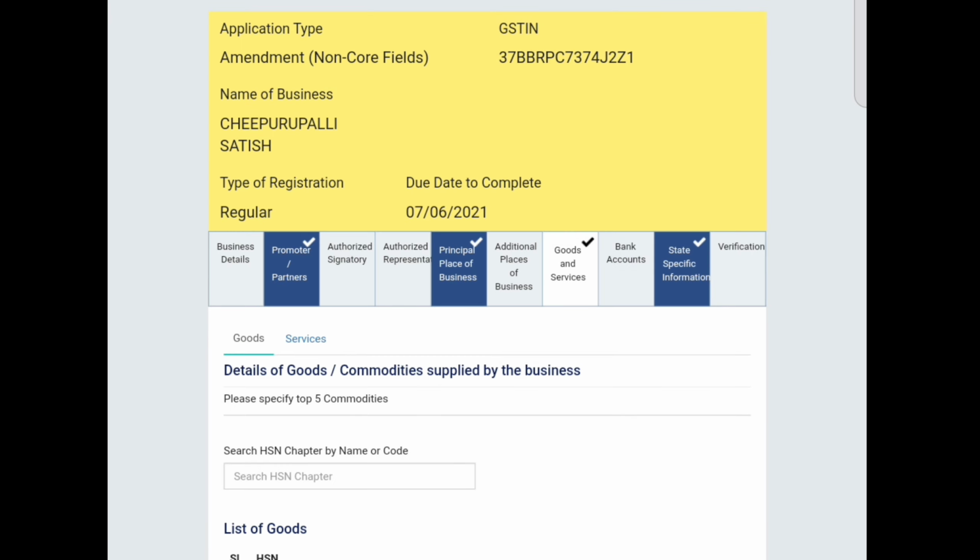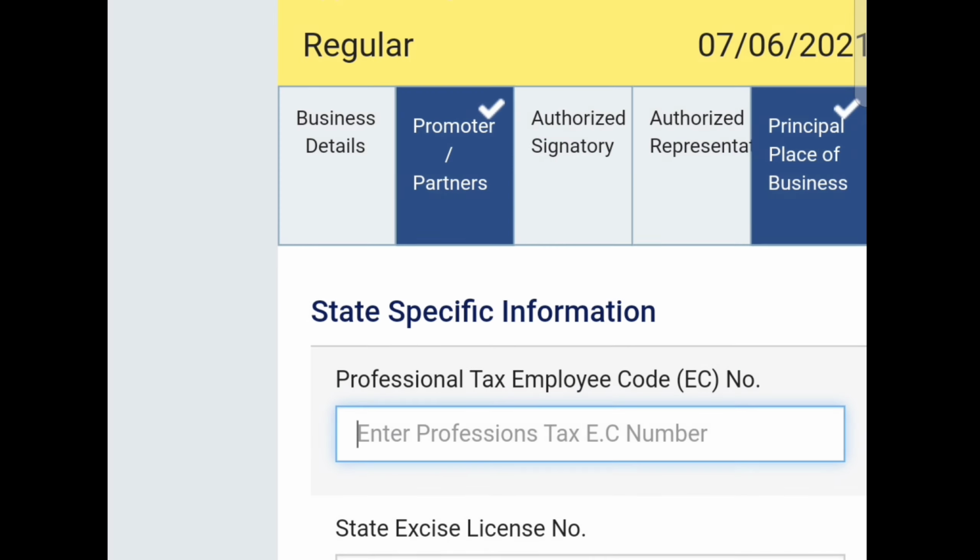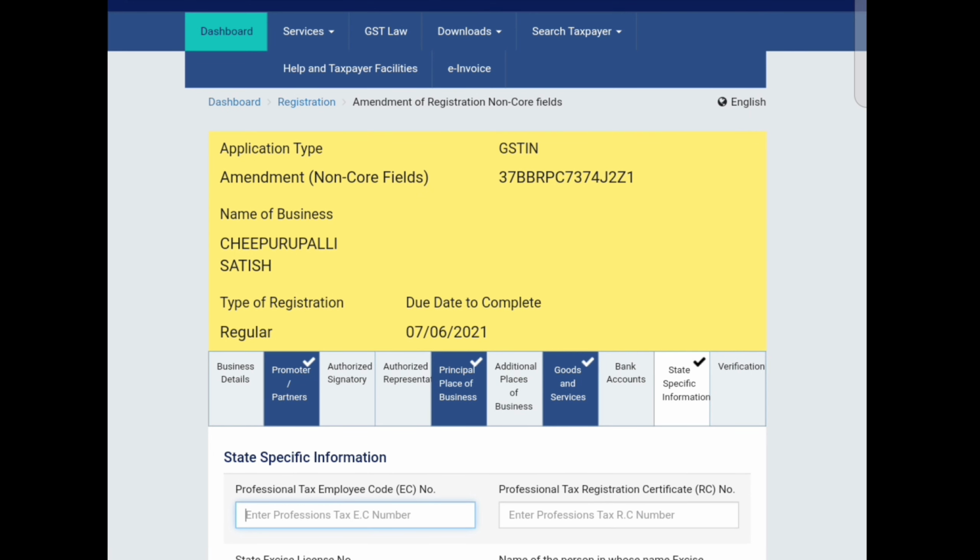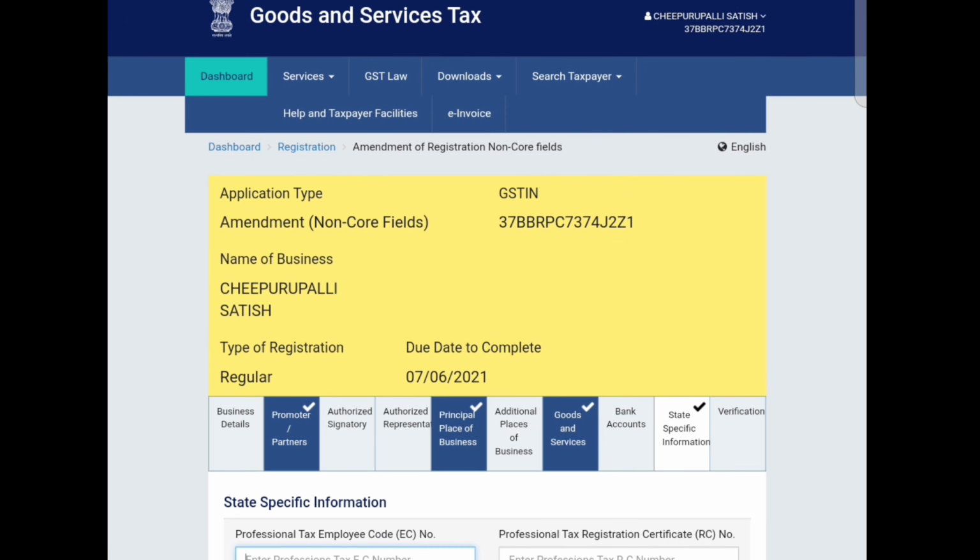And if you want to delete, you can delete these HSN codes and you can add other HSN codes as well. Like how we have applied for GST registration, in the same way we have to make changes either in core fields or non-core fields. It will take up to 15 days to get the amendment. So we have to do the verification like what we have done for the GST registration. So this is for the amendment.